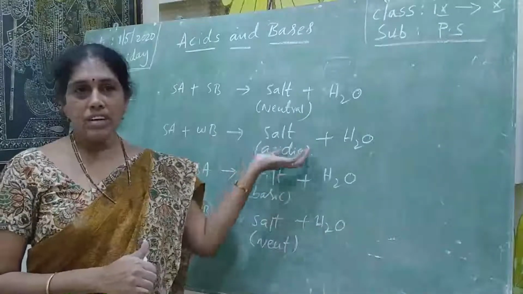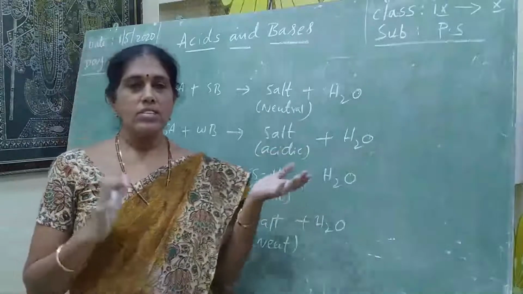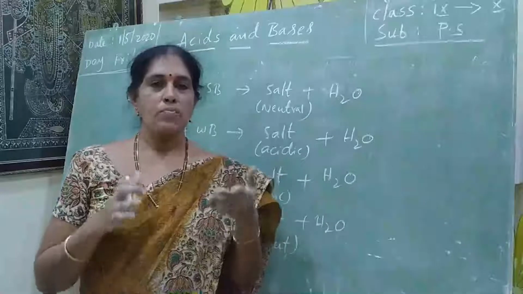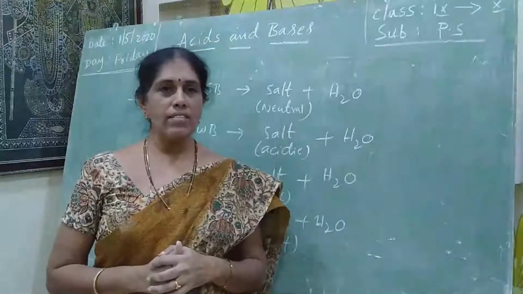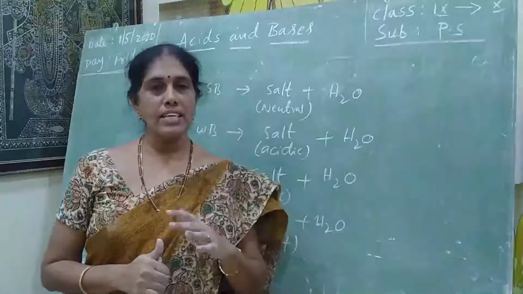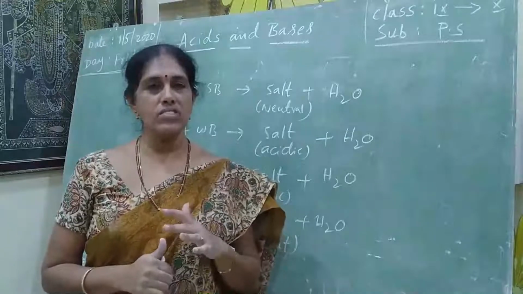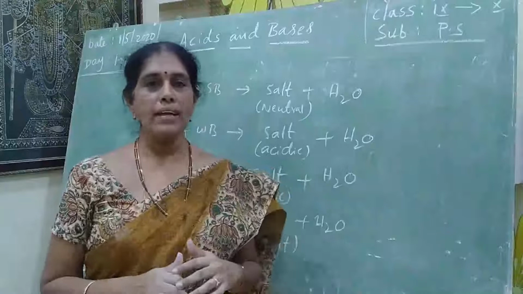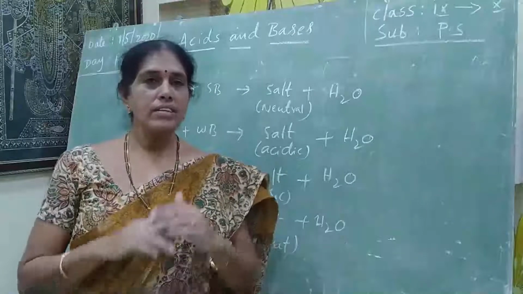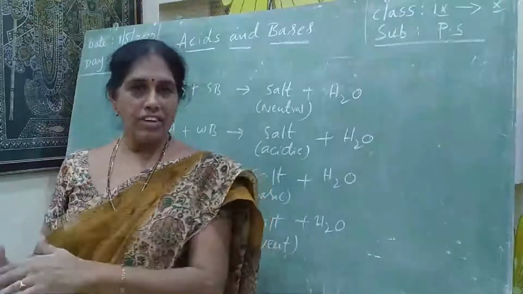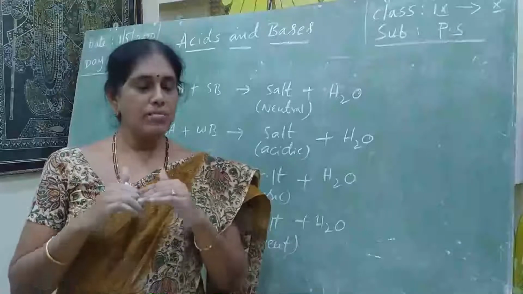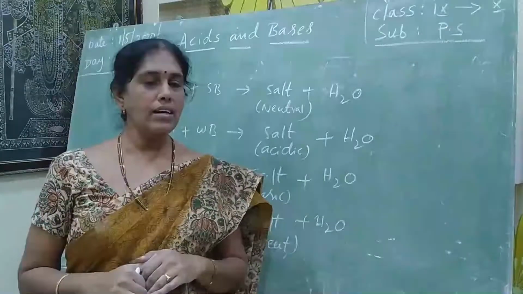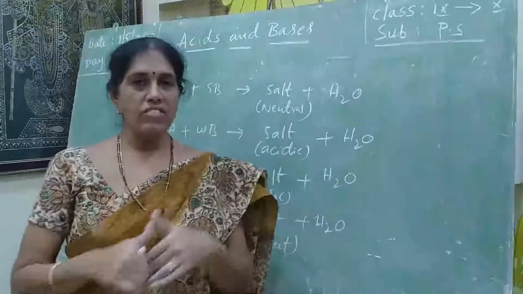Are you clear? Actually, a neutral salt has a pH value of 7. But some salts are acidic in nature, and some salts are basic in nature. The acidic salt is formed by the reaction between a strong acid and a weak base. The basic salt is formed by a strong base and a weak acid.